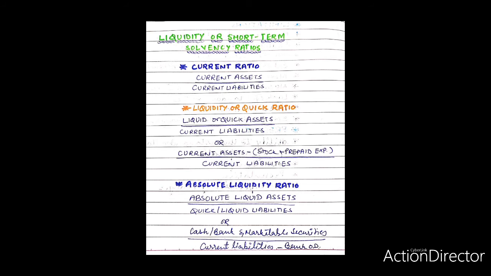Interpretation and significance. Liquid ratio is considered to be superior to current ratio in evaluating the liquidity position of the firm. Generally speaking, a liquid ratio of 1:1 is considered satisfactory. It implies that the liquid assets of the firm are just equal to the current or quick liabilities.